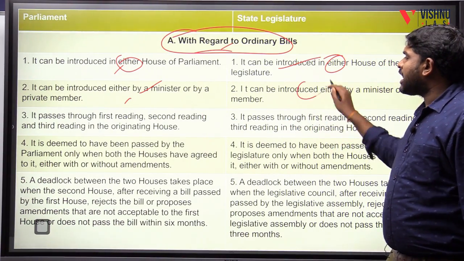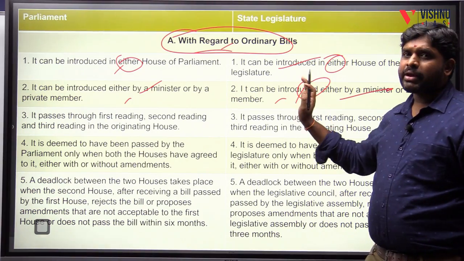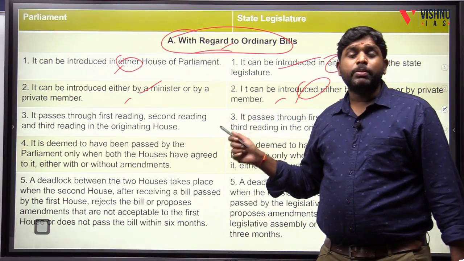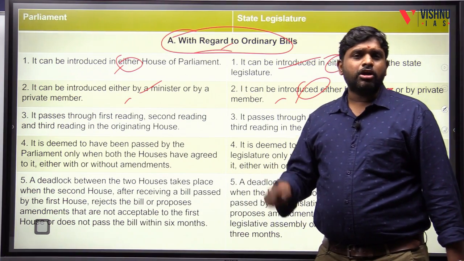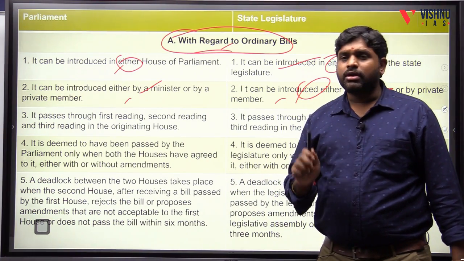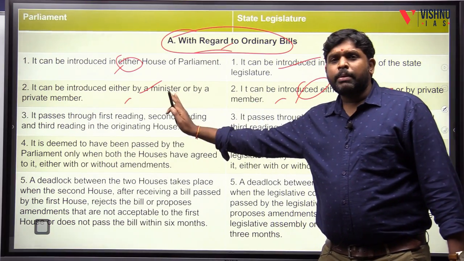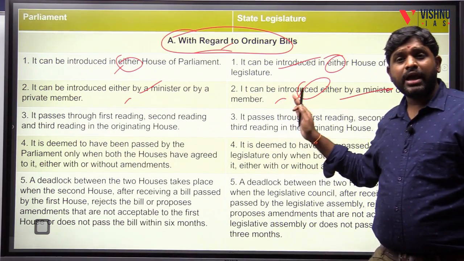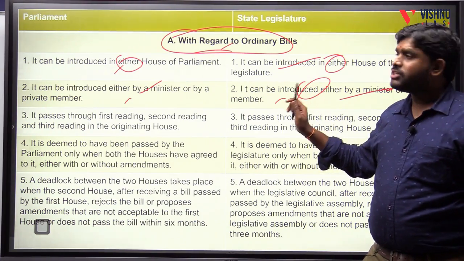Both are the same. It can be introduced either by a minister or by a private member. If it is introduced by the minister, it is called a public bill. If it is introduced by any member, either ruling or opposition, other than the minister, it is called a private member bill. So the public bill and the private bill are both present in the parliament, and both are present in the state legislature.